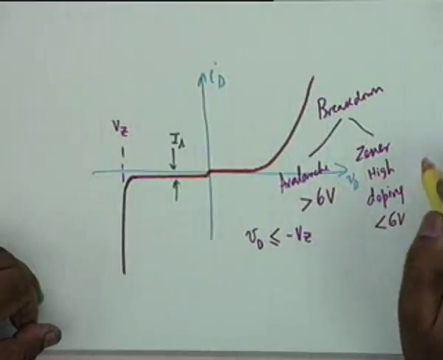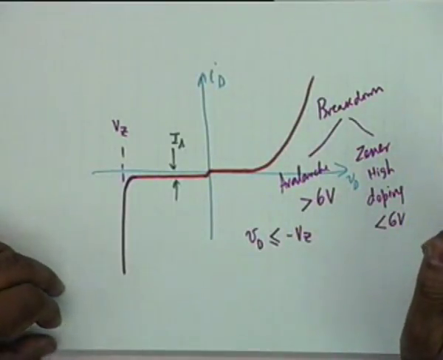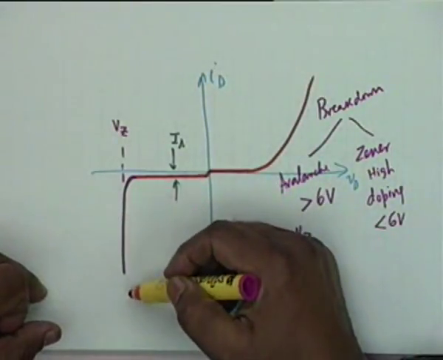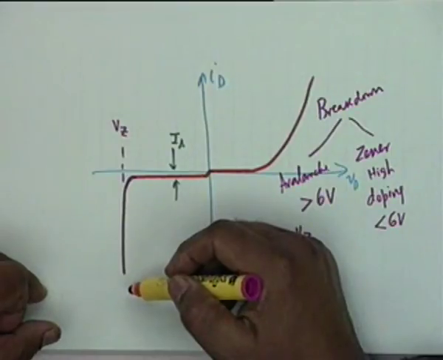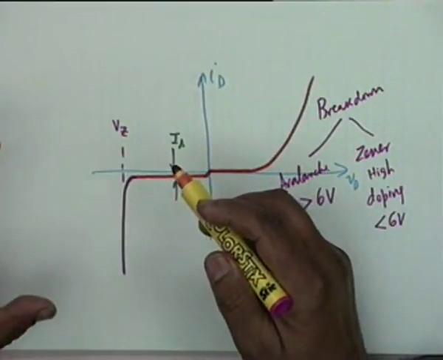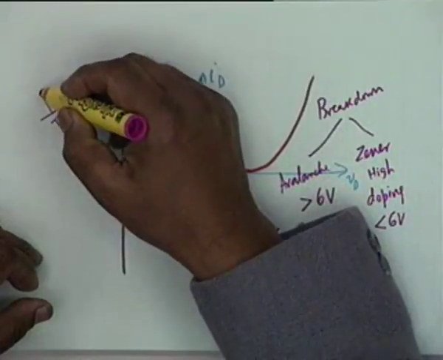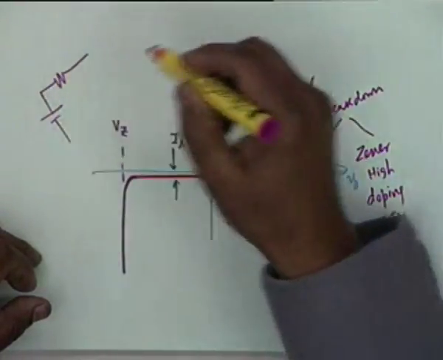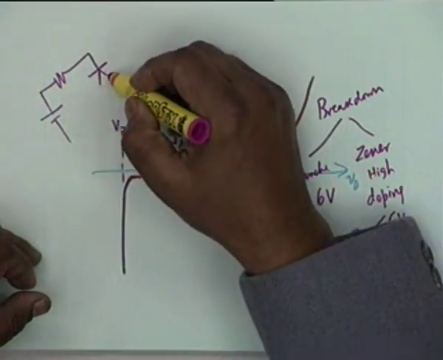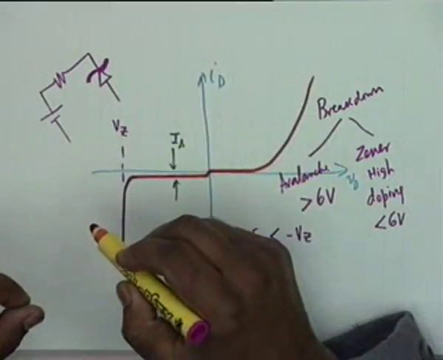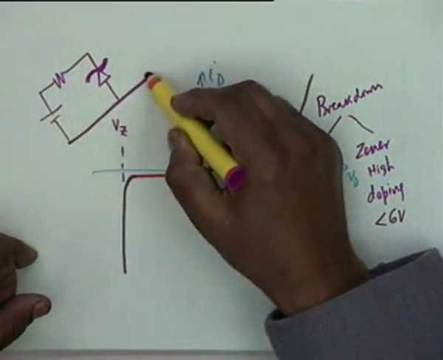The Zener diode, as you know, is used in voltage regulation. That is, the current can take any value depending on the external circuit, but the voltage remains a constant. For example, if you have a circuit like this, a resistance, and then a Zener diode like this. Zener diode is usually indicated by a curved line here.